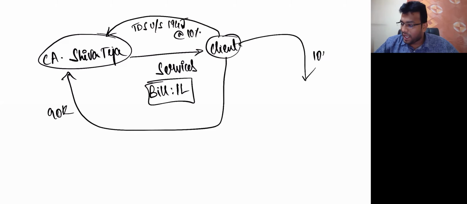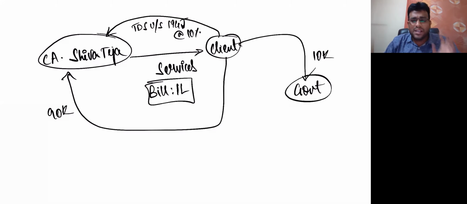And the client will pay 10,000 to the government. Correct, my dear friends? This is a common sense concept which all of us know very clearly, but this concept is basically from income tax. In the similar fashion, we have the provisions of TDS under GST law also. What the provisions of TDS under GST law are is what you need to understand exactly, on which we are going to spend some time.